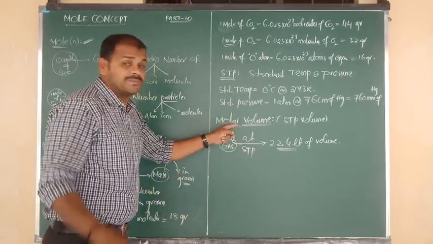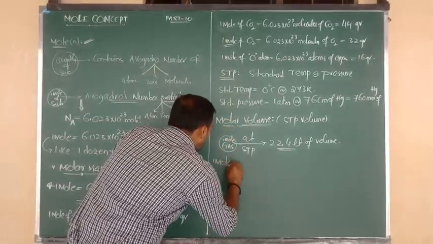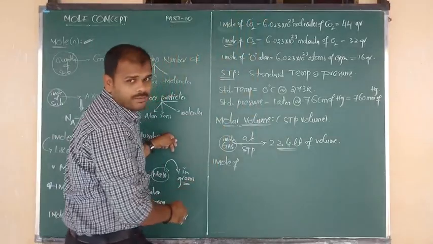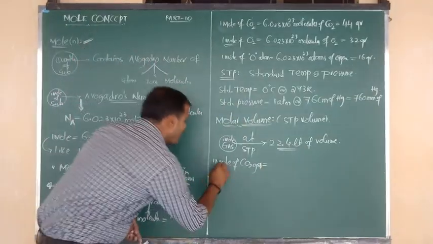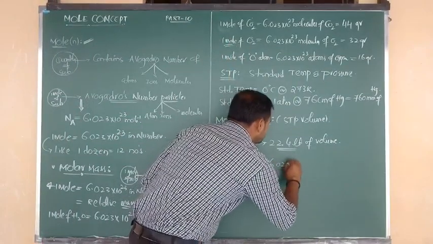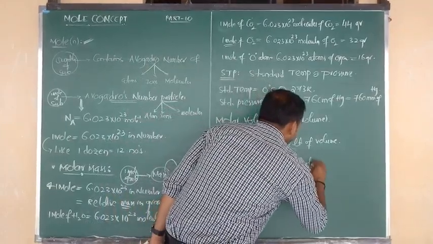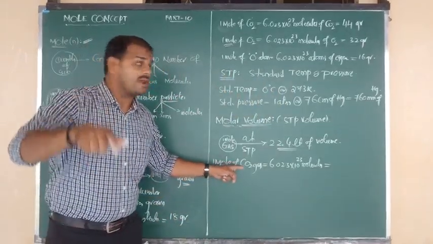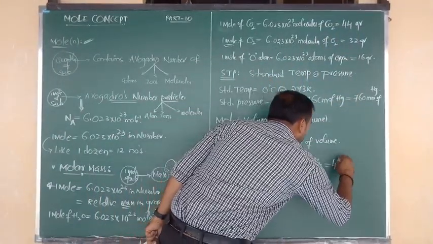Okay, now this concept we can apply to the above formulas. Sir, how? Suppose I am going to write CO2 gas. 1 mole of CO2 gas. 1 mole means it contains how many molecules? Avogadro number of molecules, 6.023 × 10^23 molecules. And also 1 mole of CO2 has how much molar mass? What is the molar mass of CO2? 44 grams.